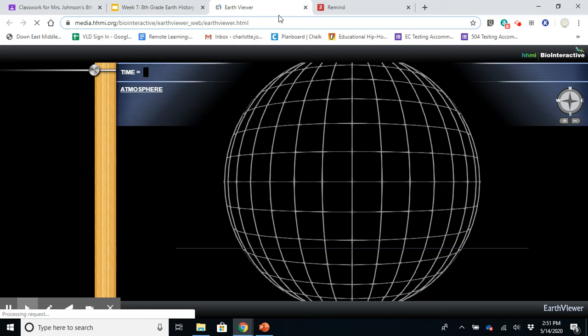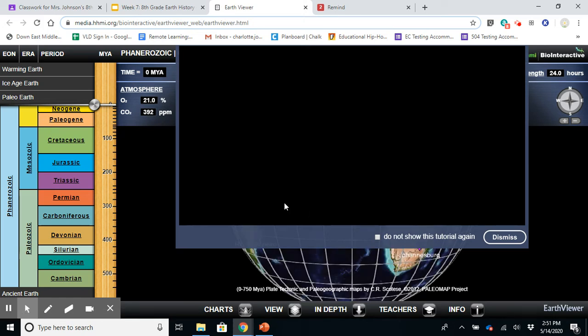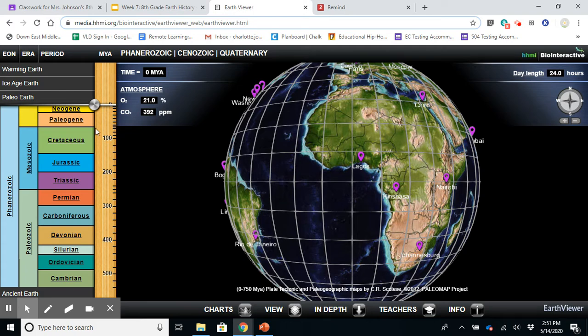If you click this tab, it will open and take you to a website that basically gives you a breakdown of the different time frames of Earth's history. You can just hit dismiss for that box pop up.